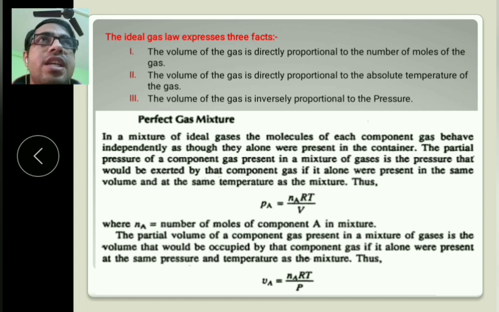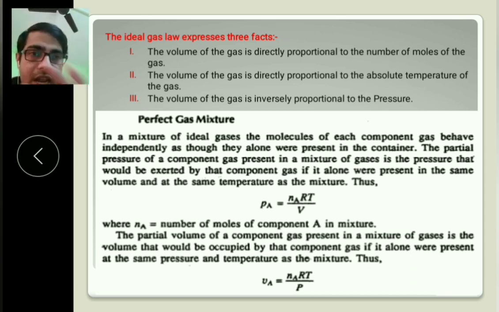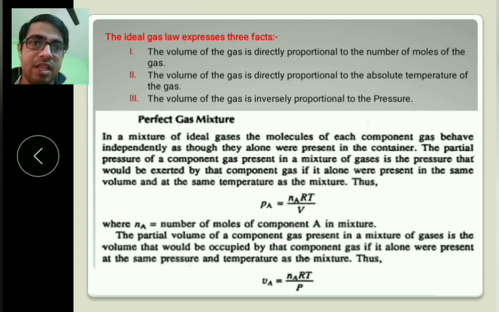Suppose A, B, C, three components, are in a container, and the behavior of A in the mixed condition is similar to its behavior if that gas alone were present in the container. So in the mixture and alone in the container, its behavior is the same.